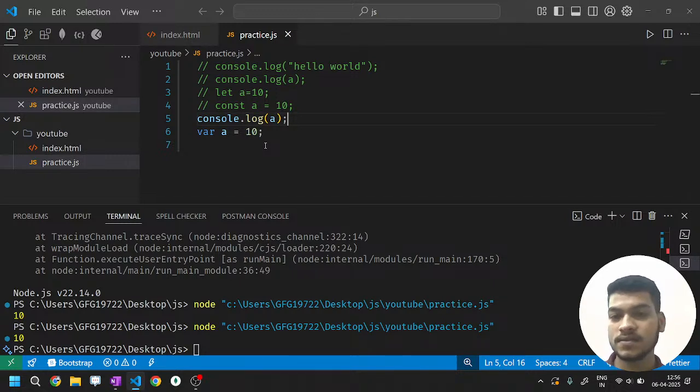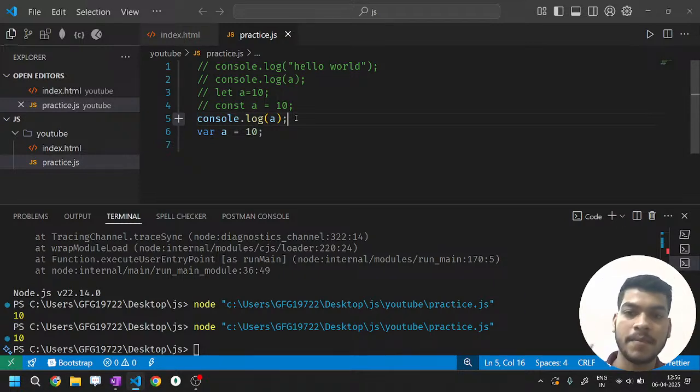It will be named the temporal dead zone. And when you try to print the value way above the initialization, that means this is the declaration and initialization of the variable, and you are using it here. That means till that time it doesn't know the value of a will be there below or not. Okay, this particular process, when memory is allocated, every variable and every function gets hoisted before. This process is known as hoisting in JavaScript. That means every declaration will be moved up to the top before the execution.